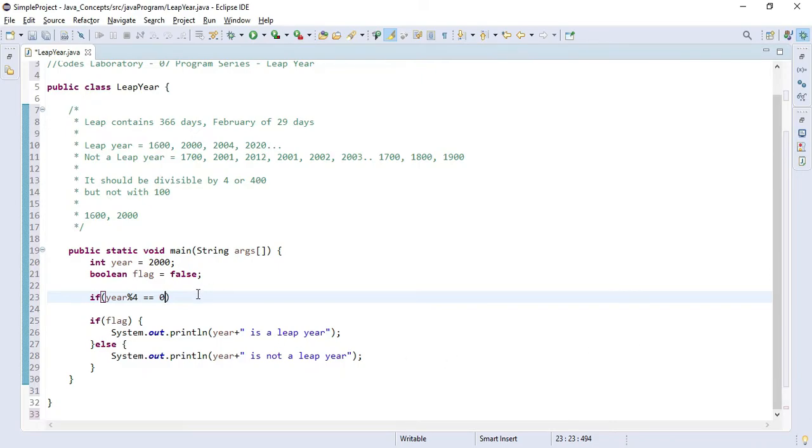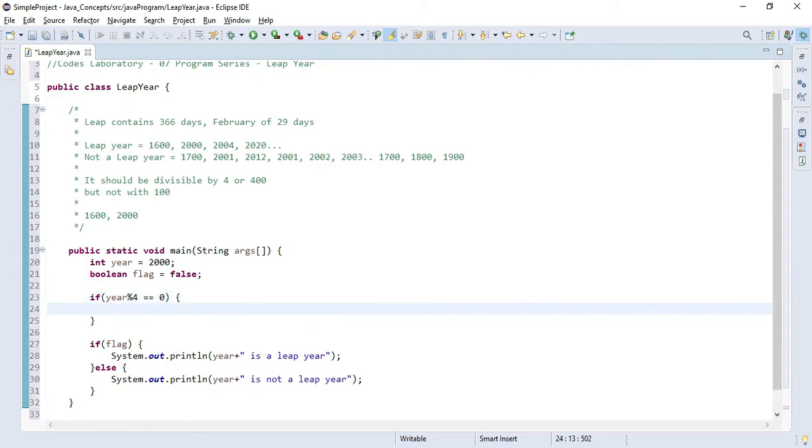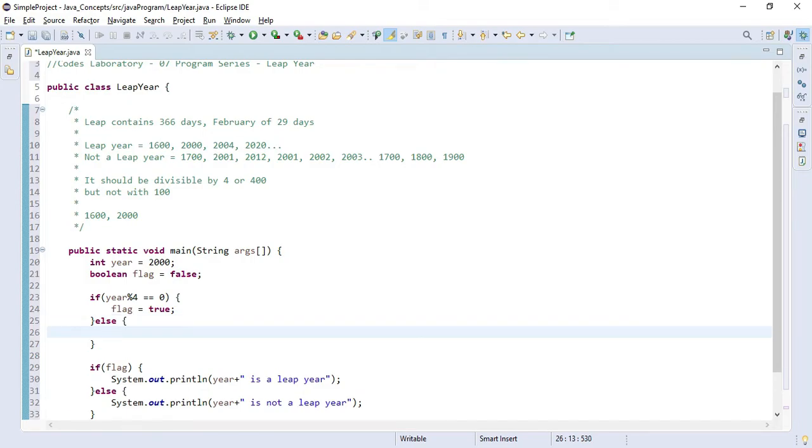So all the years divisible by 4 will be leap years. It's not completely true, but let's take it as an example. So the flag will be true, else the flag will be false.